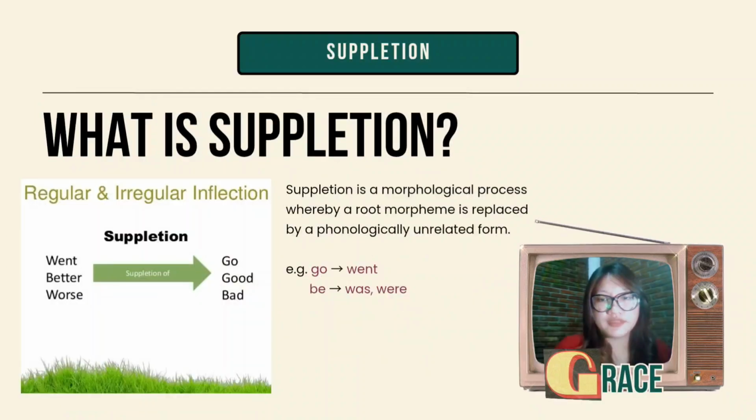The second one is suppletion. So what is suppletion? Suppletion is a morphological process whereby a word morpheme is replaced by a phonologically unrelated form. For example, go becoming went, and be becoming was, which is the to be from the past tense.